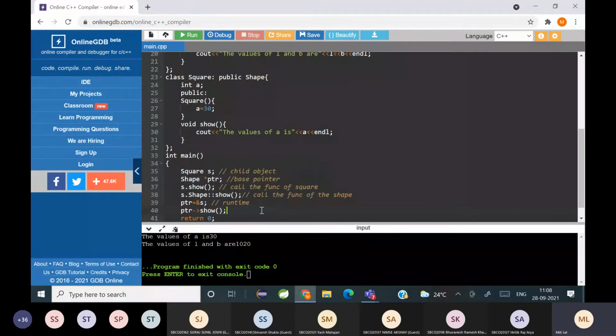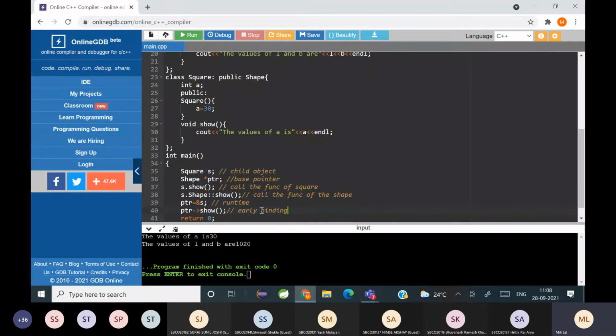So if I write ptr arrow show, which function is it going to call here? Line number 40, the base class function. This is going to be early binding. Why? Because even though the pointer is getting assigned the address of the child object, that happens only at the runtime.